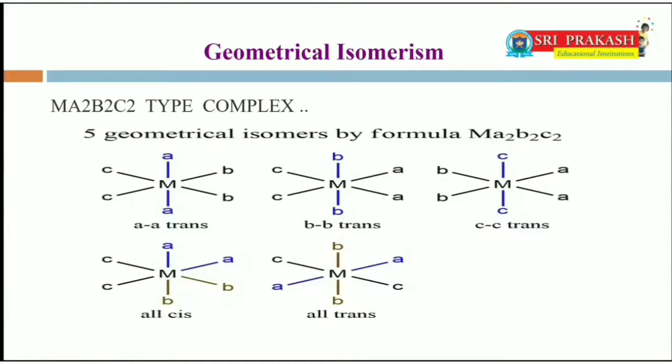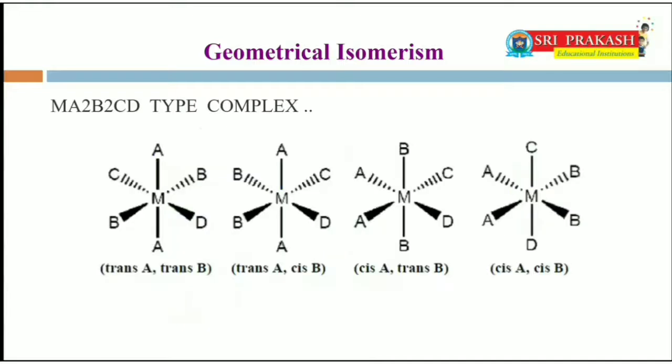All cis, that means AA, BB and CC all are in cis positions to each other. All trans, that means AA, BB and CC all are in trans positions to each other.